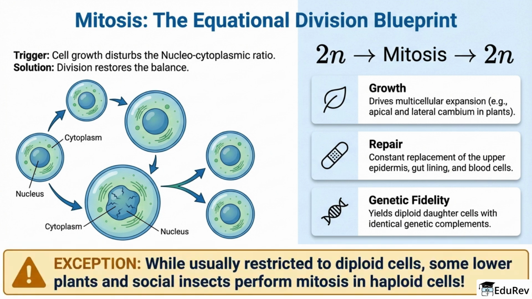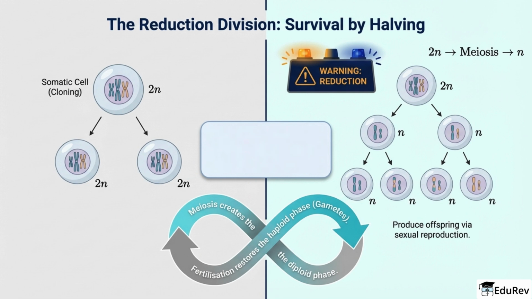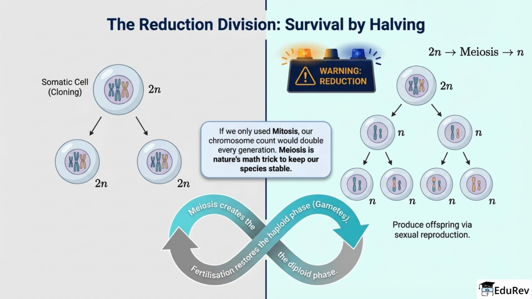While mitosis is usually restricted to diploid cells, some lower plants and social insects can even perform mitosis in haploid cells. Meiosis is the reduction division. Its logic is opposite to mitosis. If only mitosis existed, chromosome number would double every generation and the species would become unstable. Meiosis solves that problem by producing haploid gametes, and fertilization restores the diploid state. That cycle is what keeps a species stable across generations.